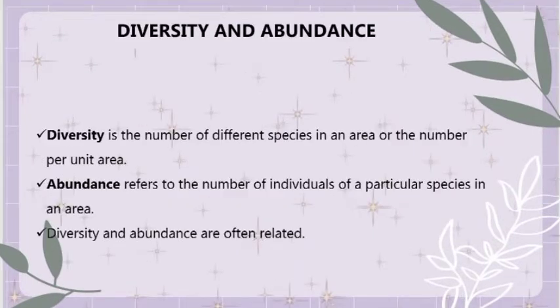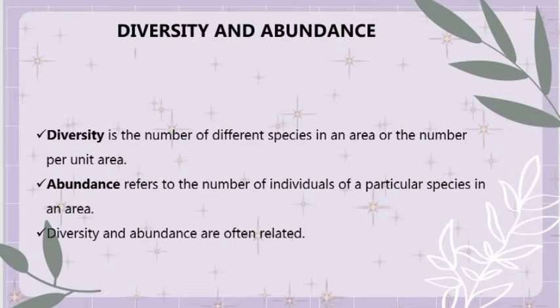When we say diversity and abundance, diversity is the number of different species in an area or the number per unit area. Diversity is greatest at the equator and drops towards the poles. The number of species is lower near the poles, and near the equator species numbers can be very high. There are also certain human activities that influence biological diversity today. The cumulative effect of our local actions can dramatically alter biodiversity.